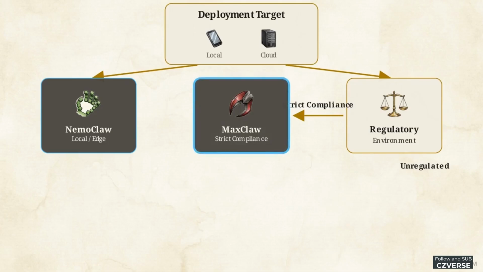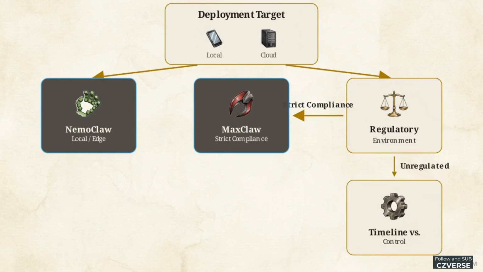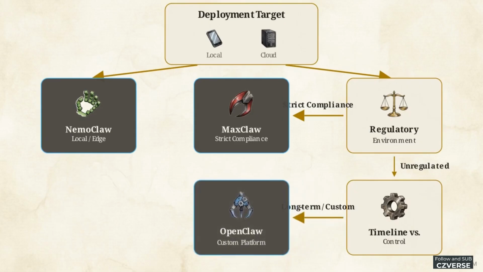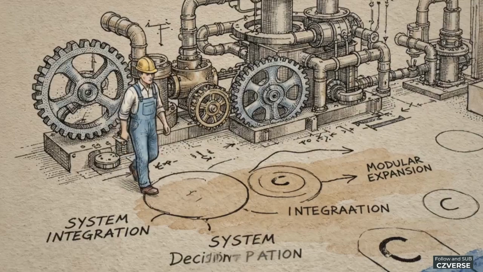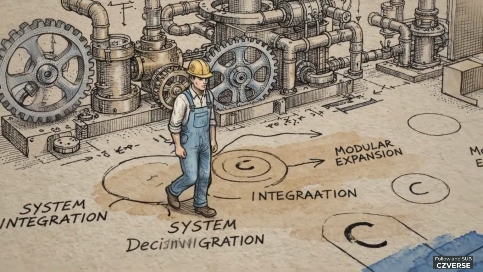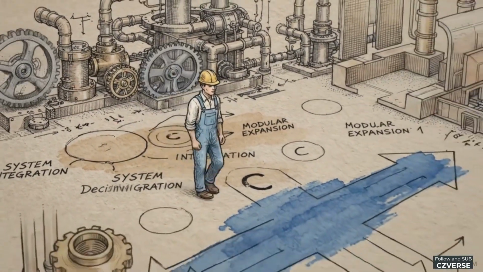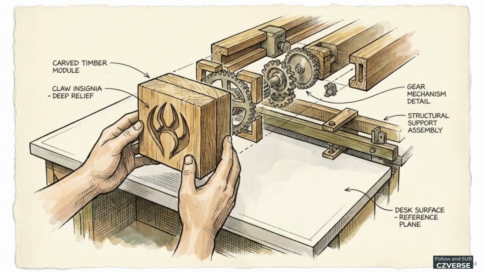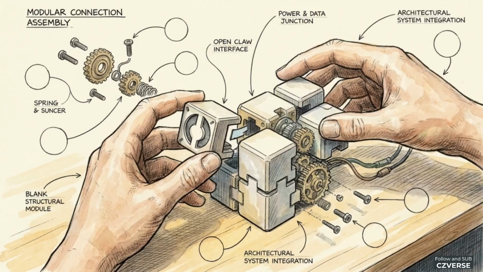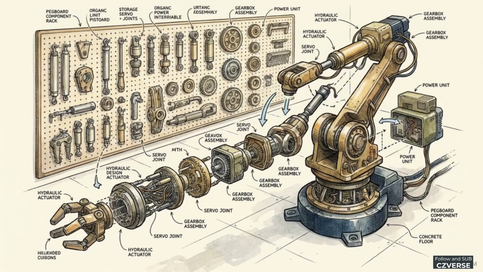For unregulated cloud projects, the final filter is timeline versus control. Do you need a quick turnkey solution or a long-term custom platform? If building a long-term platform, route to OpenClaw. The initial friction pays off through compounding flexibility. Following this specific map protects your engineering teams from choosing a tool that constantly fights their ultimate business reality. If your team is starting today and you are still unsure of your final scale or target market, you can default to OpenClaw. It requires initial assembly, but its open nature ensures you will not hit an expensive dead end if product requirements pivot 6 months from now.